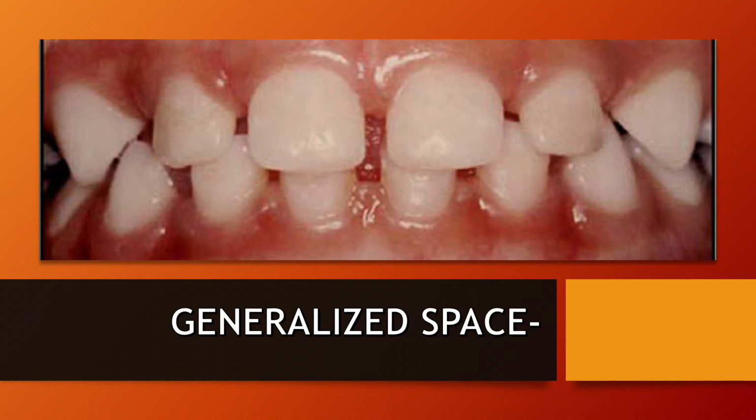Now, generalized spacing, that means you have space all through the teeth that are present in his or her mouth. Why does this happen? This is basically a good indication because the permanent teeth that are going to come at their places are wider than the primary teeth or the milk teeth. And obviously, when these milk teeth fall and you have the wider permanent teeth coming in, they need more space